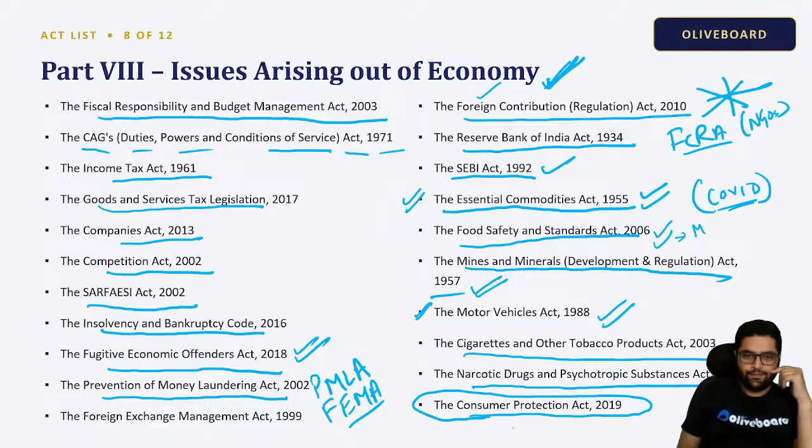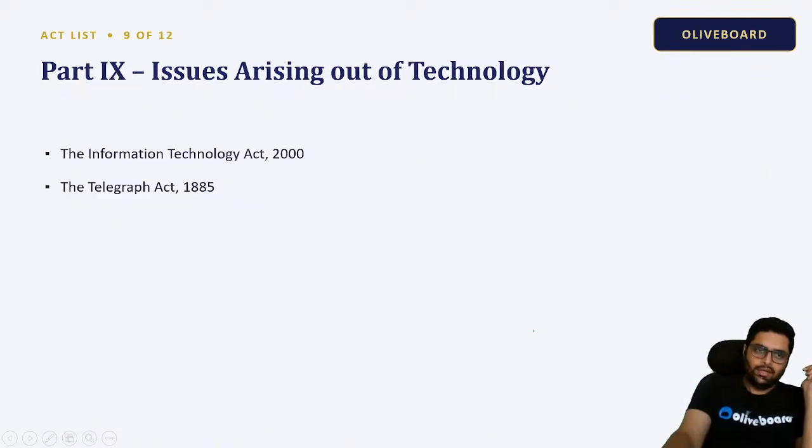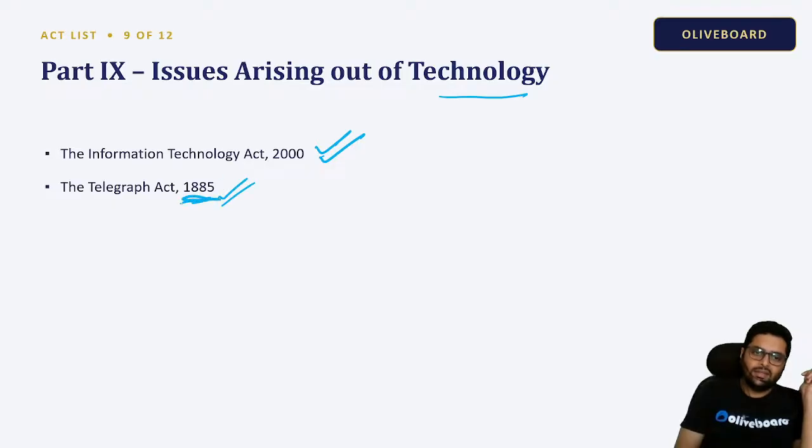Very, very important. Now, this act protects the consumers from what? From getting betrayed, from getting cheated, correct? By overpricing or giving a substandard quality product. This is consumer protection. So there is a consumer protection forum also. Consumer forum. You can go there and lodge your complaint. Okay. Then for technology we have the Information Technology Act 2000 and the Telegraph Act 1885. See the year, correct? Almost 140 years old, 141 years.